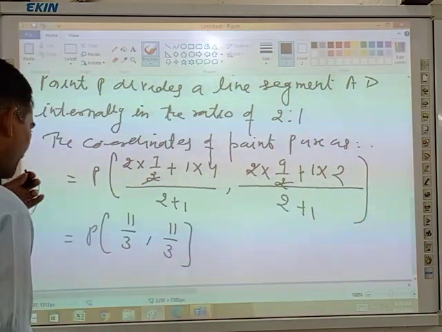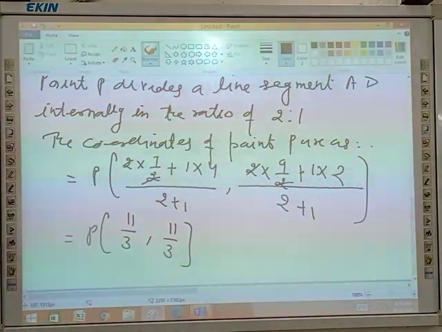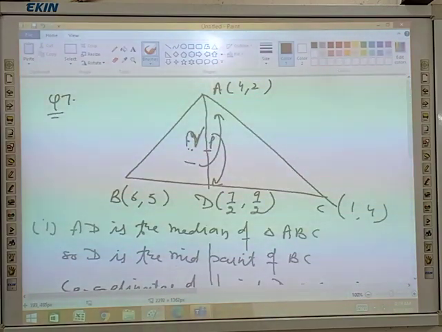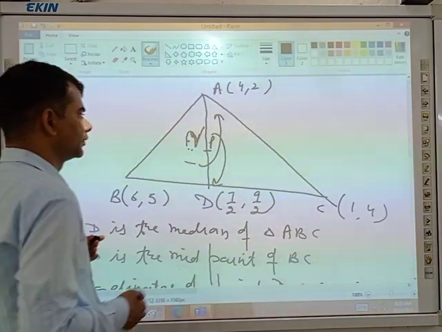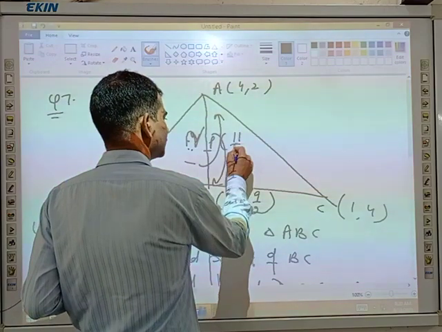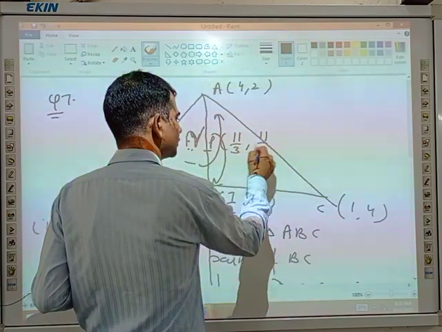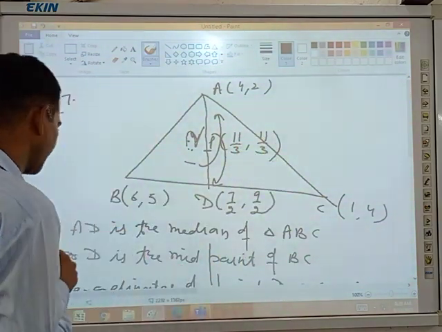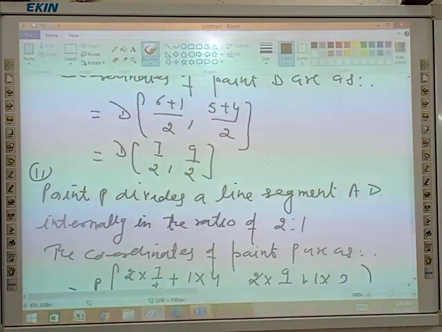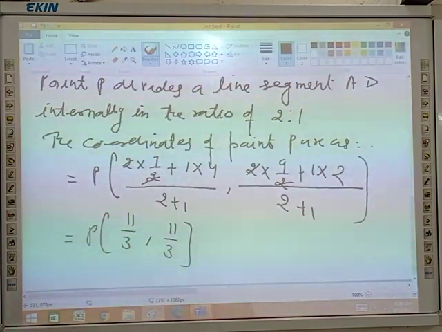The coordinates of point P are 11/3 and 11/3. Any doubt, any problems? Well done. If you have any doubt, you can ask me. No, sir.